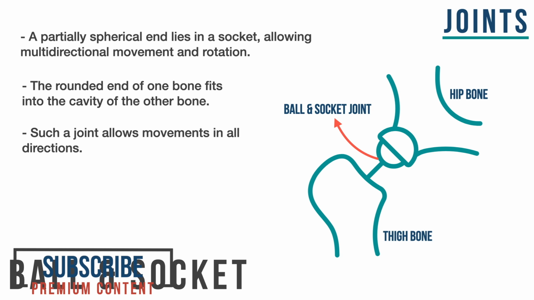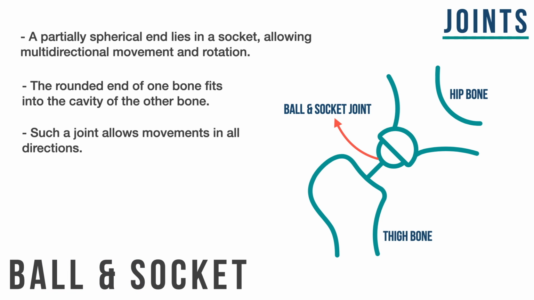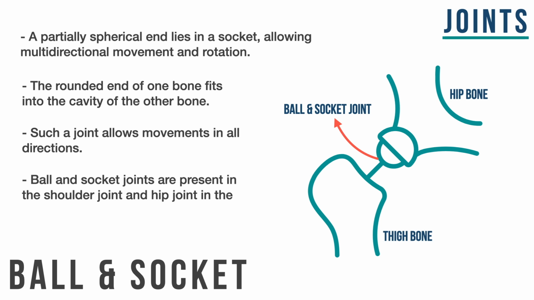Herein, the thigh bone fits into the hip bone and is able to move in all directions due to the cavity enveloping around it. Such joints are present in human bodies in more than one place, such as the hip joint and the shoulder joint. Next is the pivotal joint.